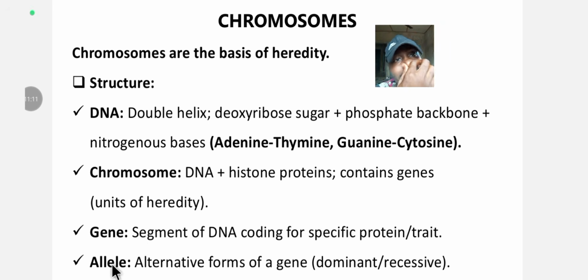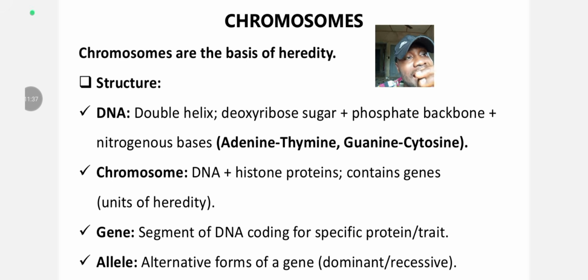Then the final one here is the allele. What is an allele? An allele is an alternative form of a gene. It consists of the dominant and the recessive. That is the time when they tell you to cross this with this, how many percent will come out? A tall flower and a short flower, that TT you see, all those things. Those are called alleles. So in essence, alleles are alternative genes, and they represent the dominant and the recessive traits.